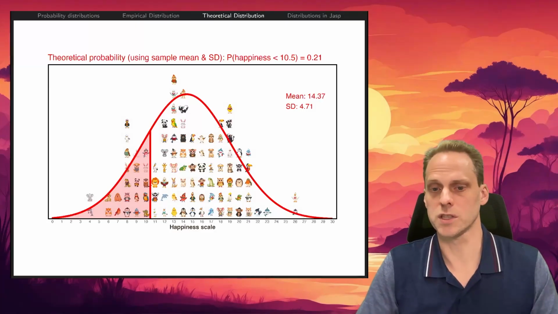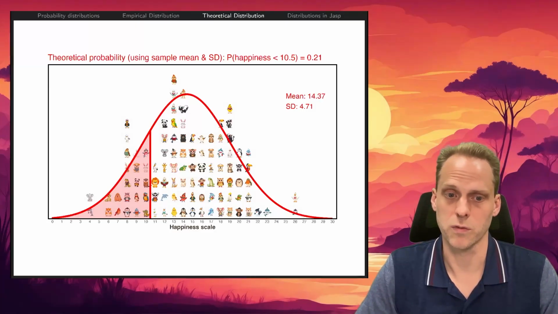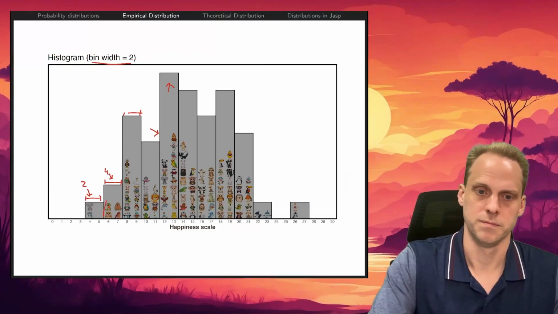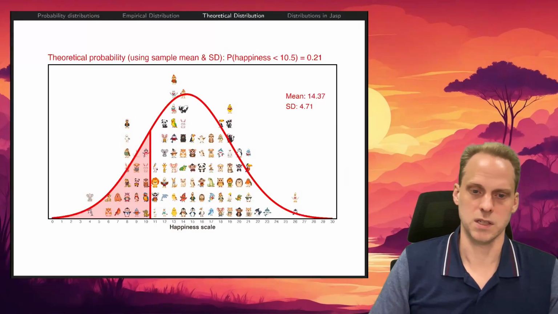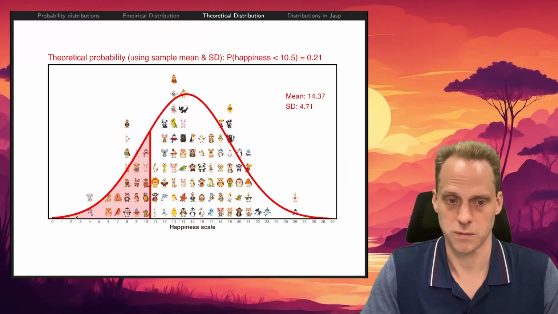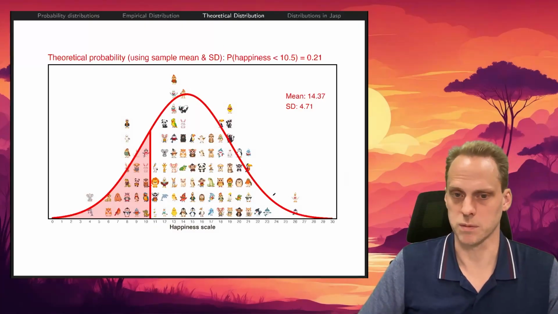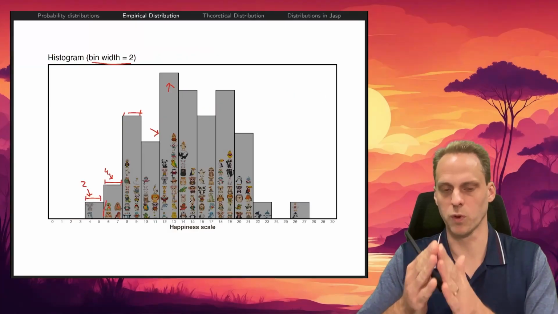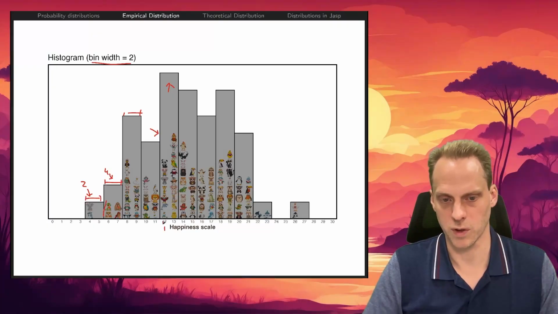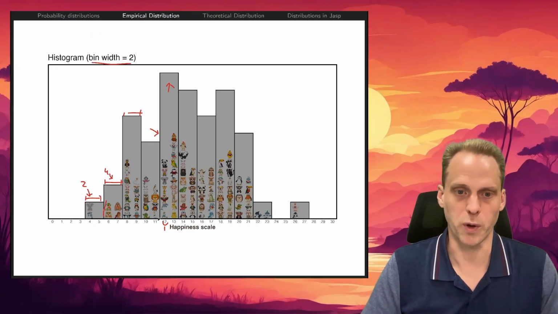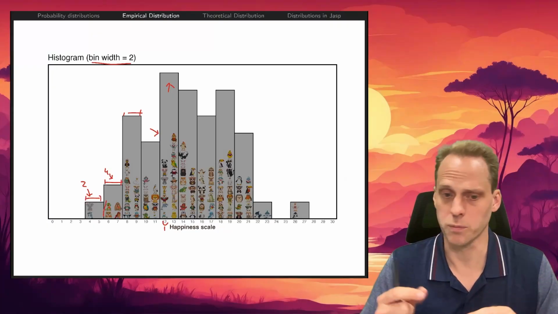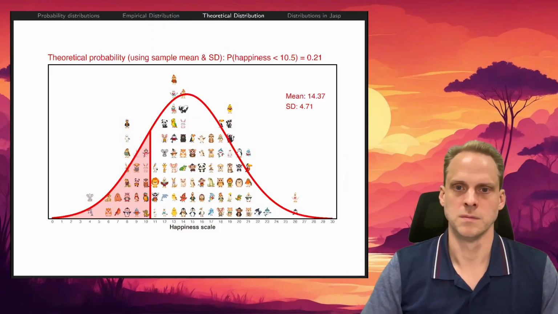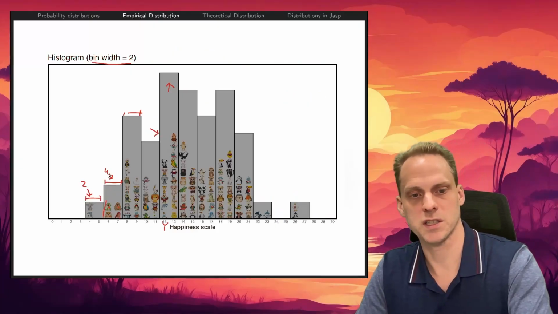Now, a theoretical distribution would be some mathematical formula that tries to approximate this shape. In this case, we would try to use a normal distribution. A normal distribution is this nice bell shape. You can see this as basically making the bin width smaller, smaller, smaller. Of course, now we can't make it smaller than 1, but suppose you could have happiness on a very small scale, 0.01, 0.02, you can make it even smaller. So this generally matches the pattern of the histogram.